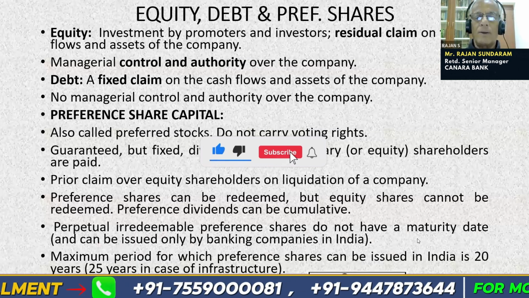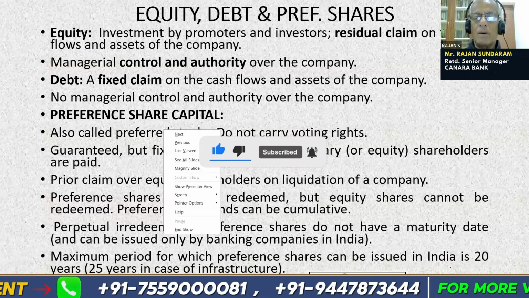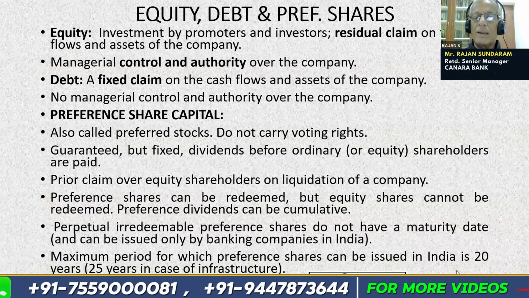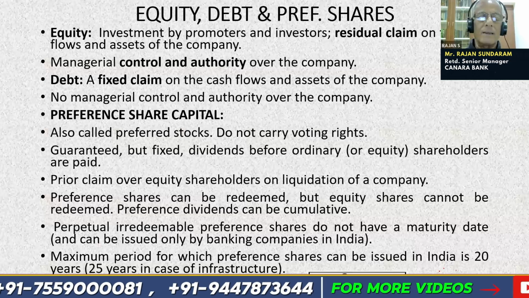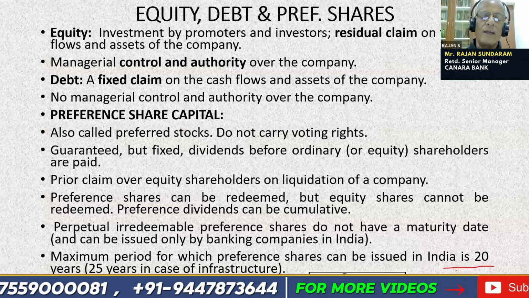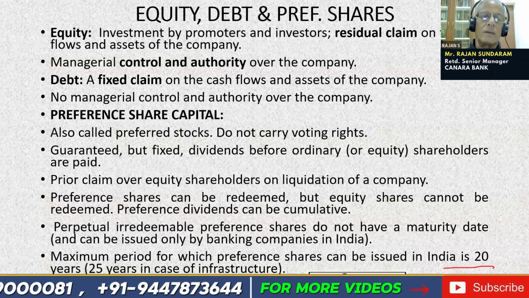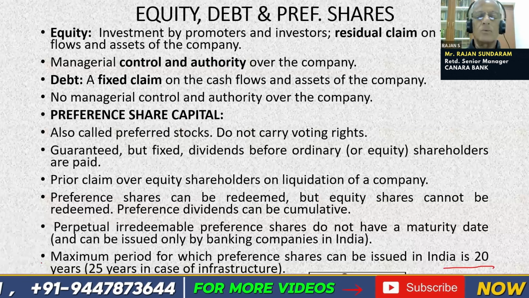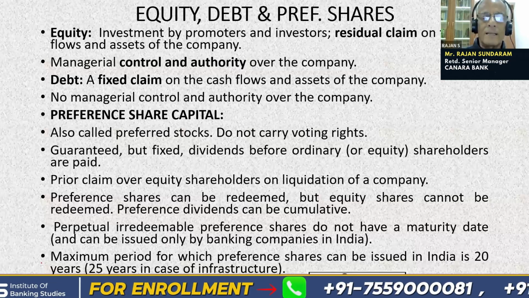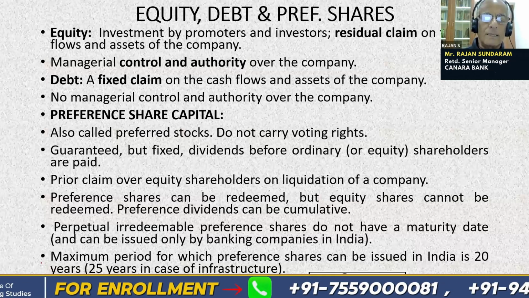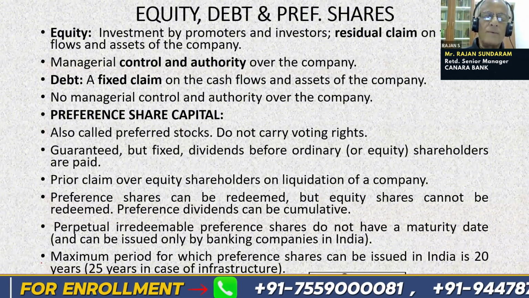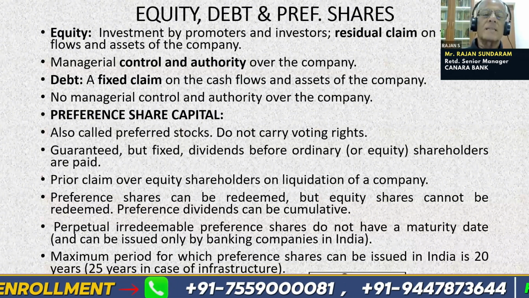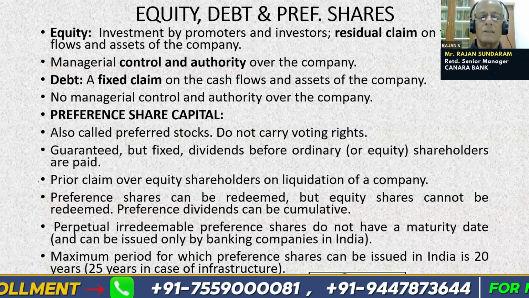Maximum period, often asked in exams: the maximum period for which preference shares can be issued in India is 20 years in the case of other than infrastructure and 25 years in the case of infrastructure. So please remember these numbers: 20 years other than infrastructure, 25 years for infrastructure companies, and perpetual irredeemable preference shares can be issued only by Indian banks in India.